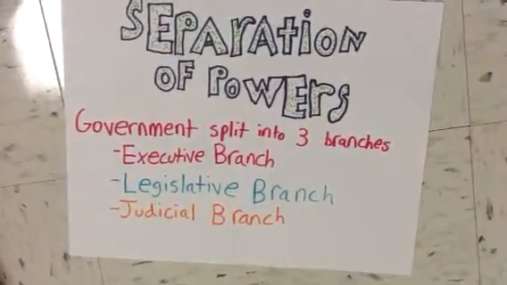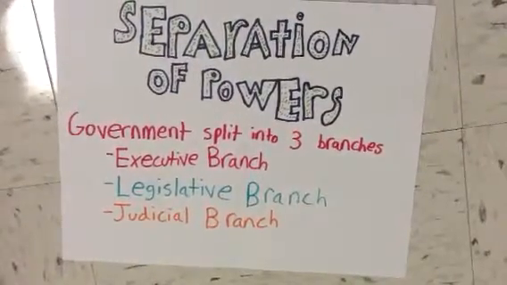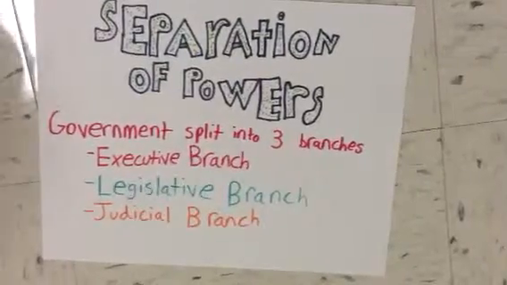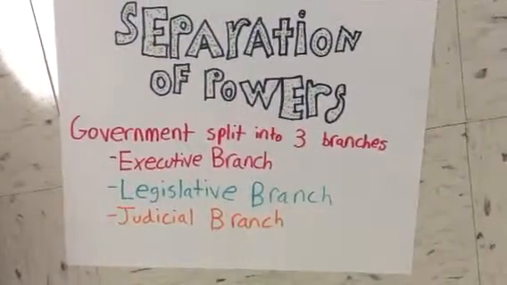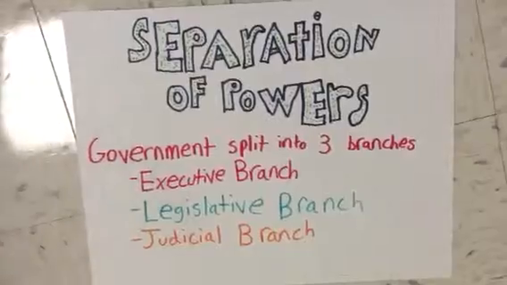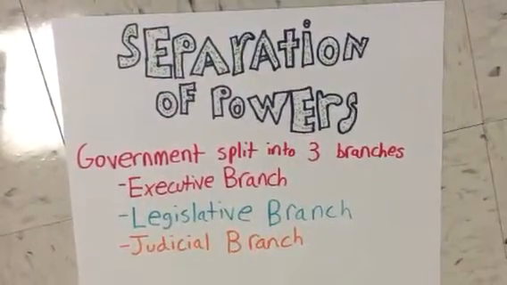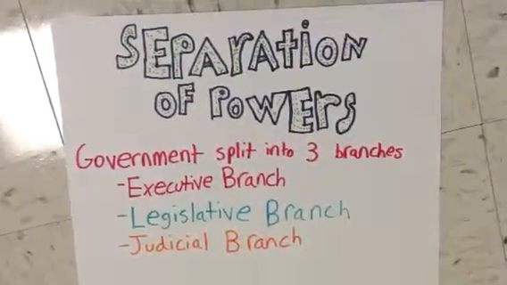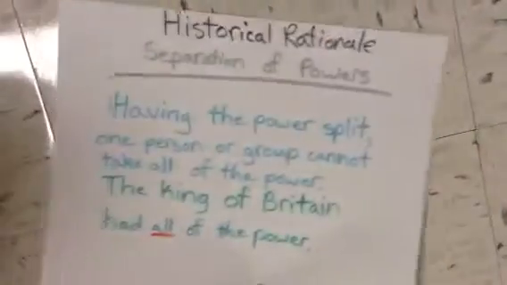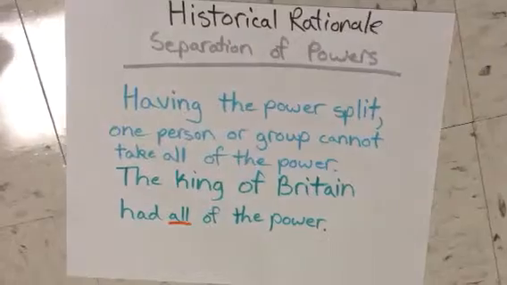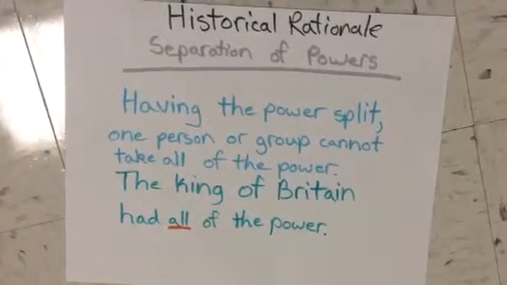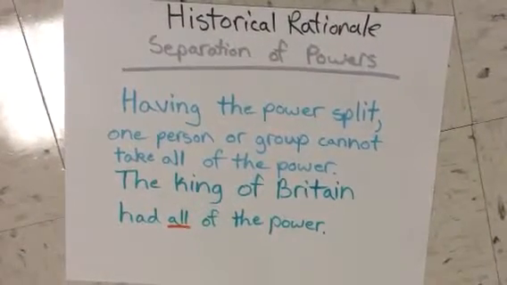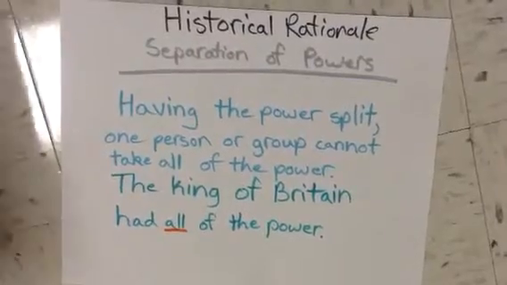The government is split into 3 branches. There's the executive branch, which contains the president, the legislative branch, which contains the House of Representatives and the Senate, and the judicial branch, which contains the Supreme Court and any inferior courts. Having the power split, one person or group cannot take all of the power. The King of Britain had all of the power.